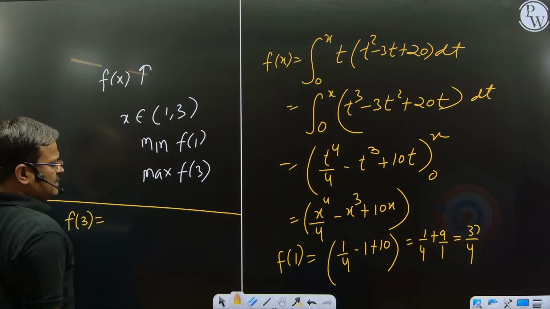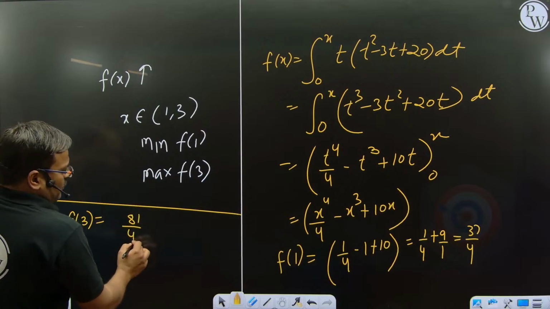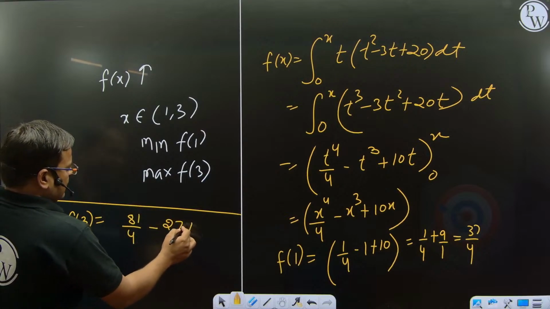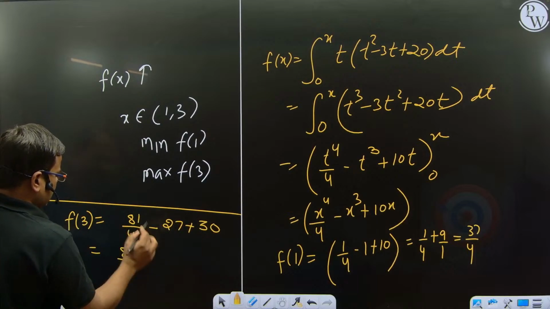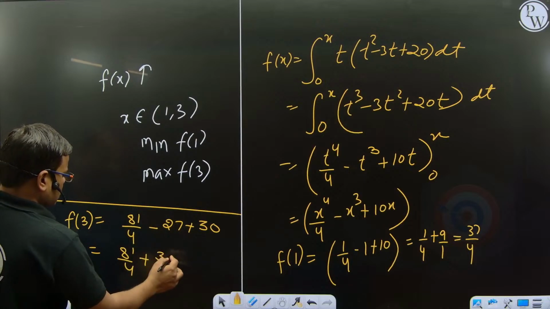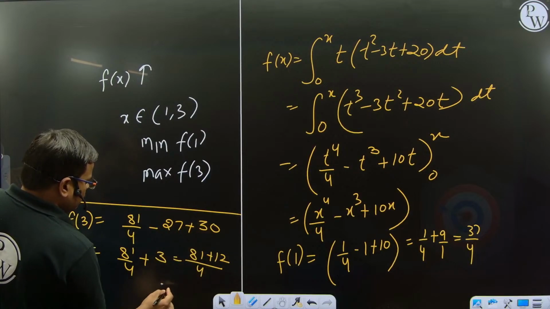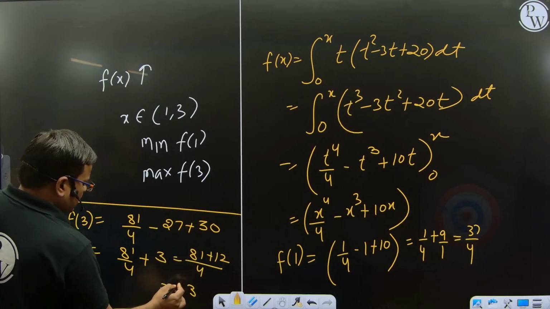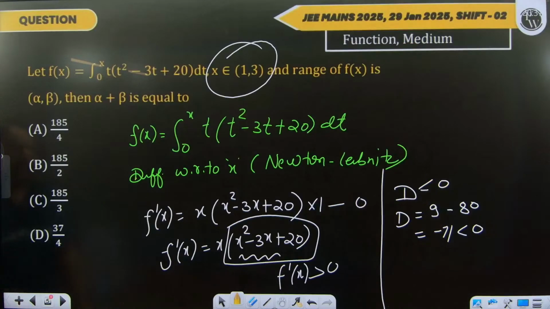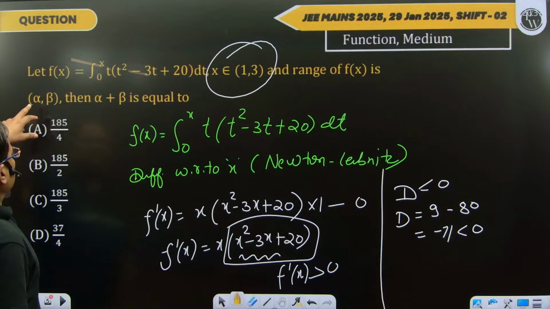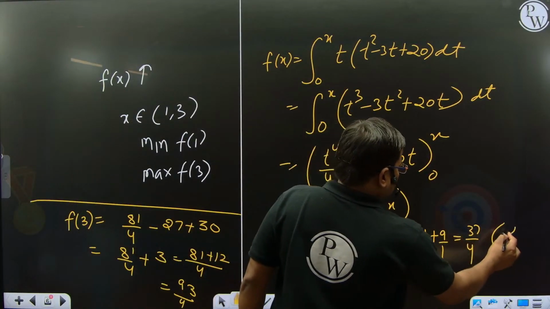So what are we getting? 3 to the power 4 means 81 upon 4 minus 27, and plus 30, right? So we get 81 by 4 and 3, so this is 81 plus 12 by 4. We get 93 by 4. So this is our alpha. The question is saying that the maximum and minimum values are alpha and beta. So this is our alpha and this is our beta.